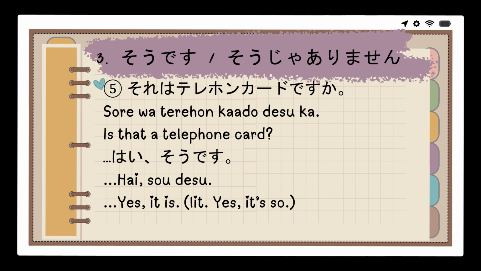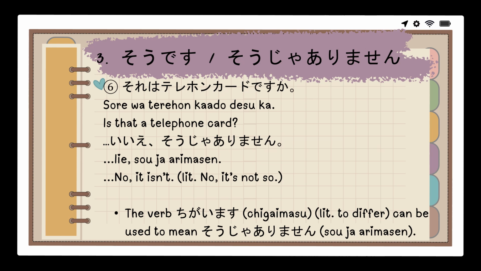Is that a telephone card? Hai, so desu. Yes, it is. Sore wa terehon kaado desu ka? Is that a telephone card? Iie, so ja arimasen. No, it is not.